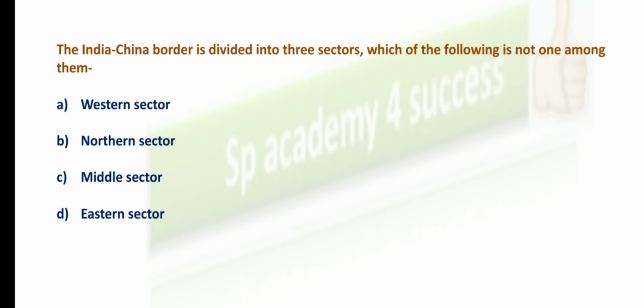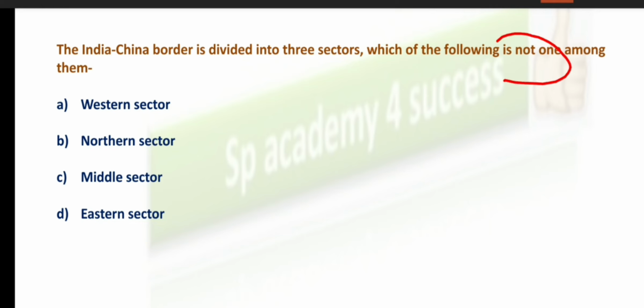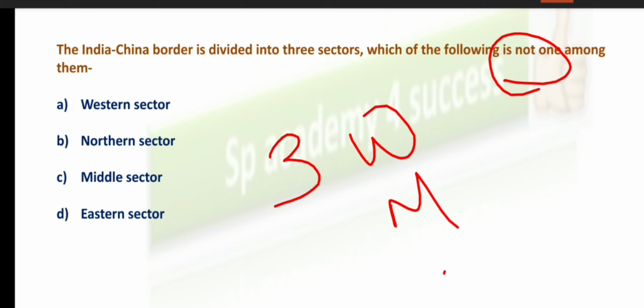So what is the answer here? The question is, which of the following is not one among them? Which one is not an India-China border sector? That you have to identify. What are the 3 sectors of the India-China border? Western sector, middle sector and eastern sector.